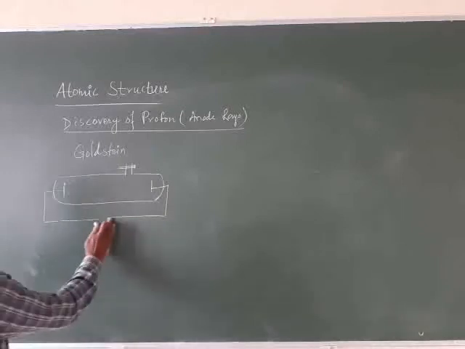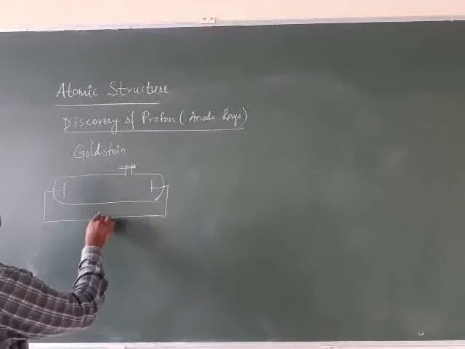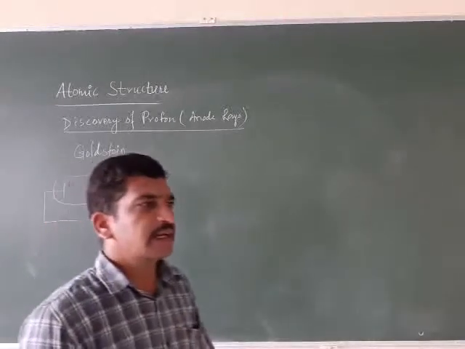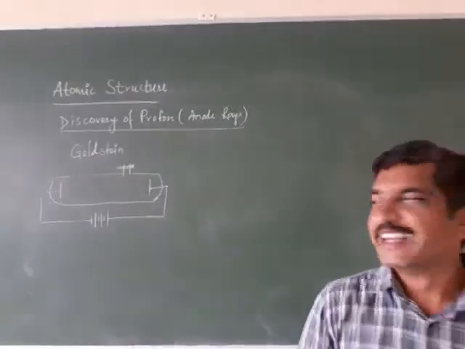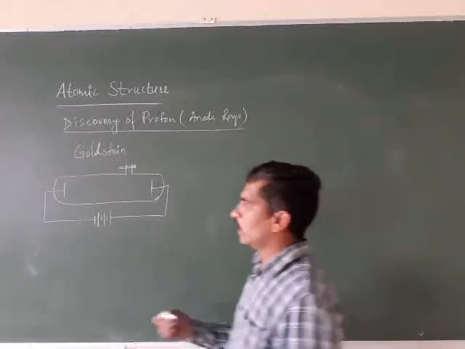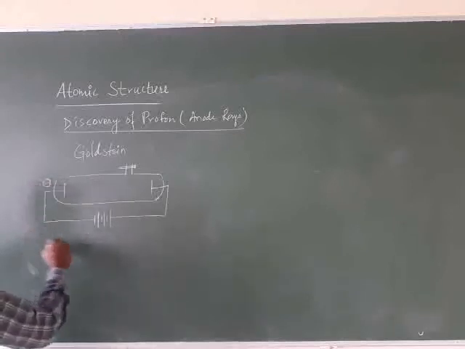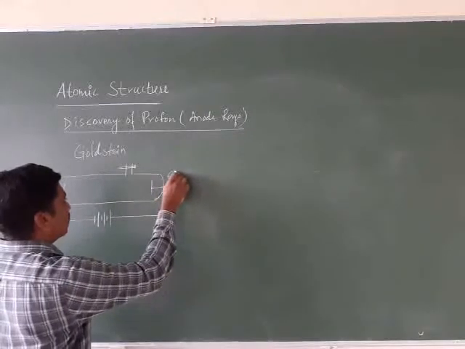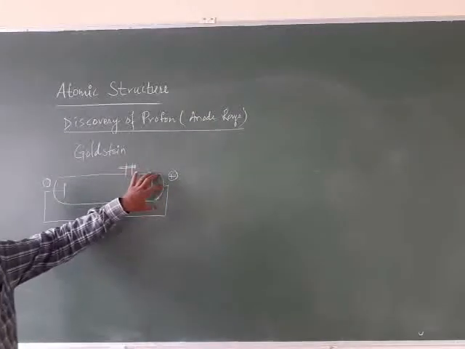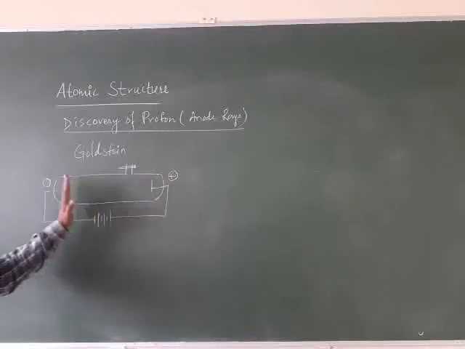Whenever we pass the high voltage electric current, like the cathode rays, Goldstein suggested that there is a chance of anode rays also. Why? Because if negatively charged particles are traveling from cathode to anode, there is a chance of positively charged particles traveling from anode to cathode.